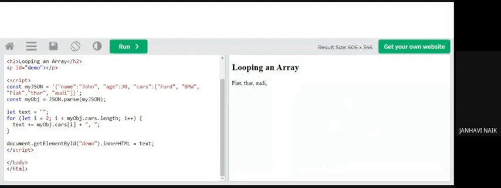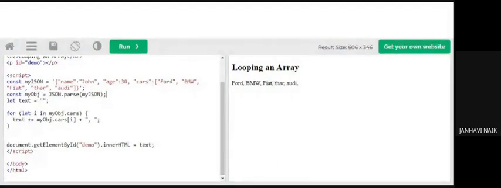Whereas in the previous scenario, when I say let i in my obj, it will display all the elements which are there. In the other example, it will display only the elements which are present. So these are the ways in which you can declare things. Clear enough? So this is how you declare your for loop.